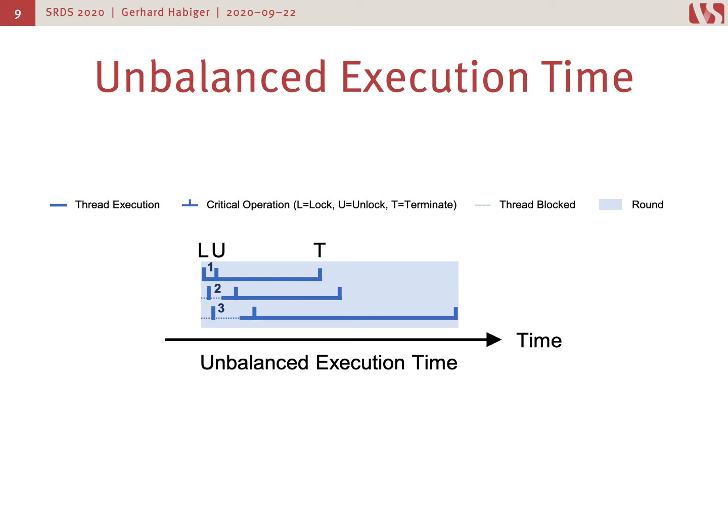The second problem we have named earlier is the unbalanced execution time, and this occurs if we have different types of requests in the system. In this example, we have 2 different types of threads. The first 2 threads, 1 and 2, are the same as in the previous example. They just lock and unlock quickly and then execute for a certain time, while the third request also does a quick lock and unlock, but then has double the execution time. And including this third thread in the round increases the length of that round and delays the start of the next round, so delaying the other threads in the queue.